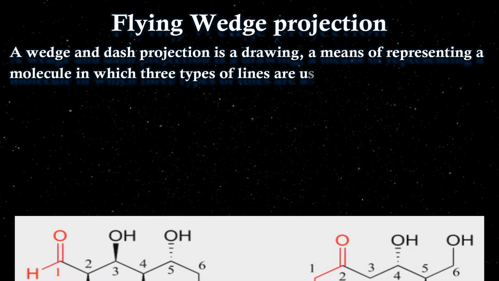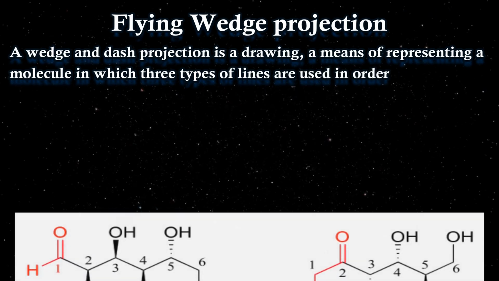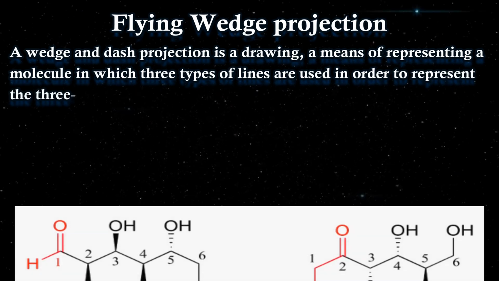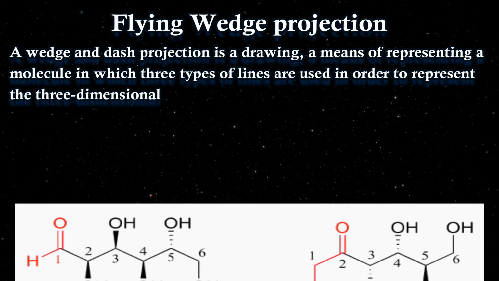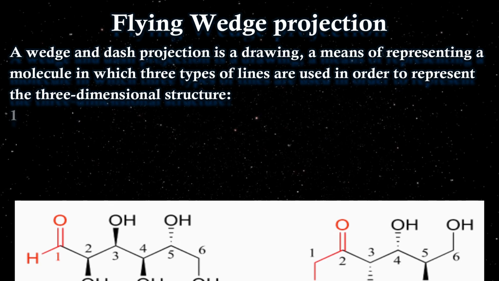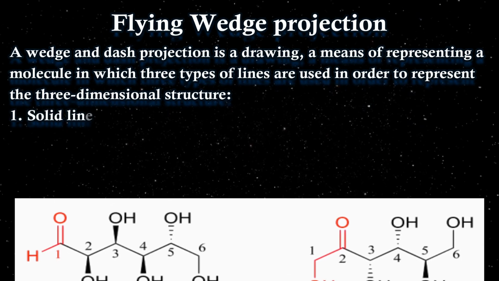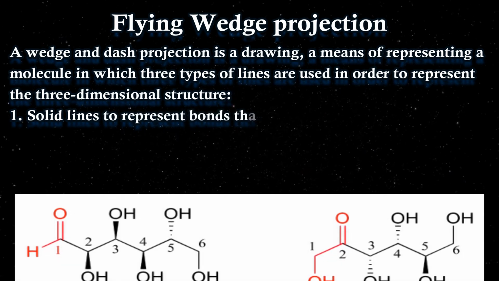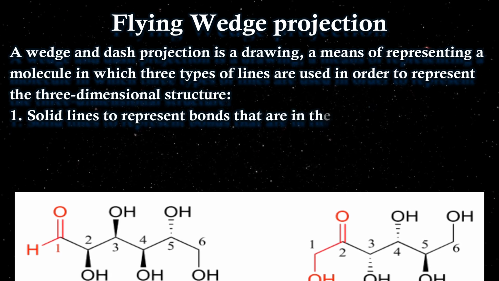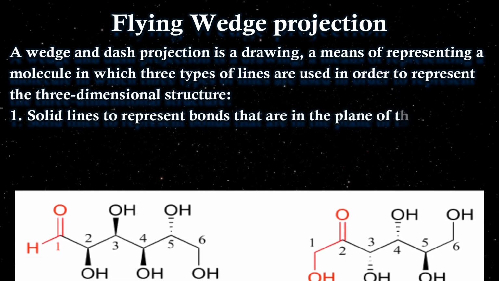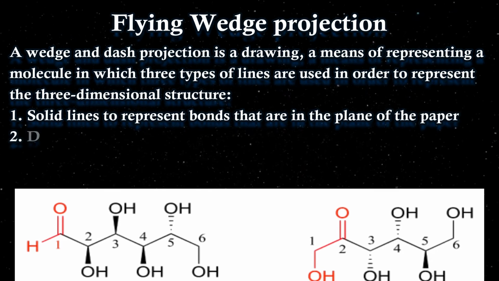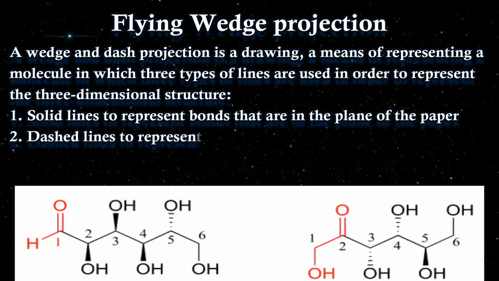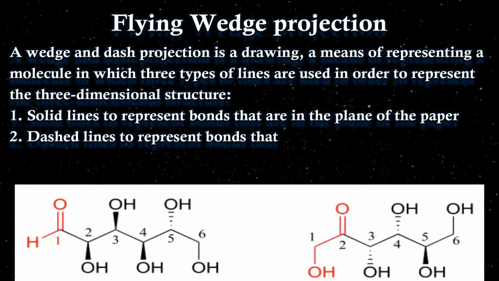Now this bond making and bond breaking will happen only if the bonds are present in a particular plane, right? If the bond that is being broken is in the X plane and the bond that is going to be formed is in the Y plane, the reaction will not happen. The basic primary condition for a reaction to occur is that the bonds should be in the same plane, right? Using this type of structure, we can see whether the bond under study is on the plane, above the plane, or below the plane.